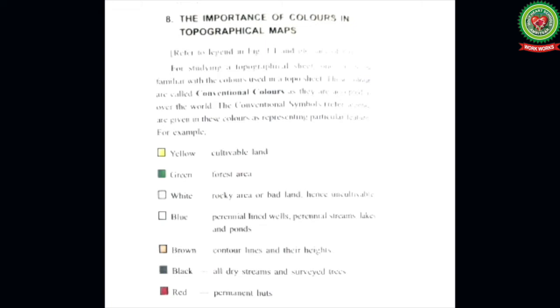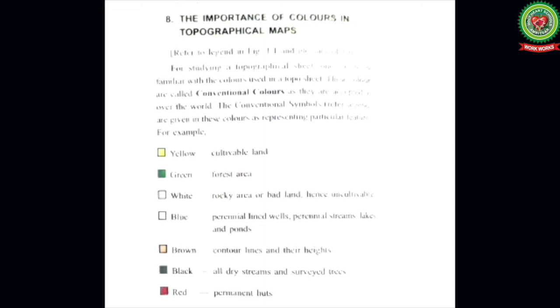Now, all of you open your book at page number 16. We will read the importance of colors in topographical maps. For studying our topographical maps or sheet, one has to be familiar with colors used in topo sheet.